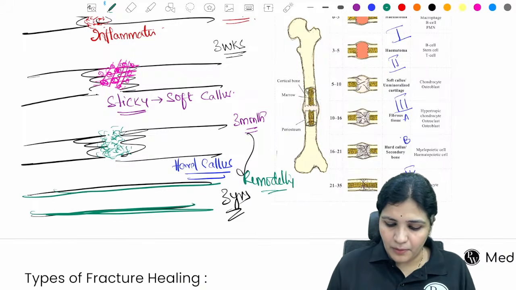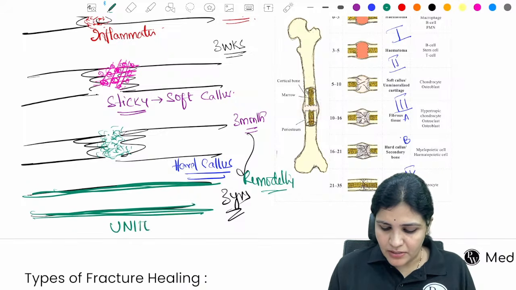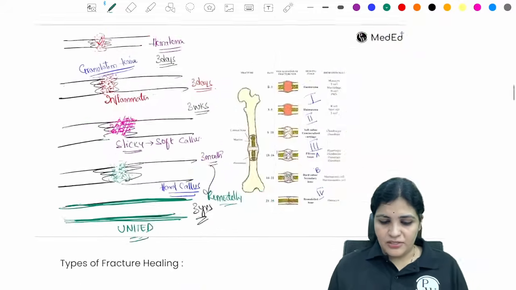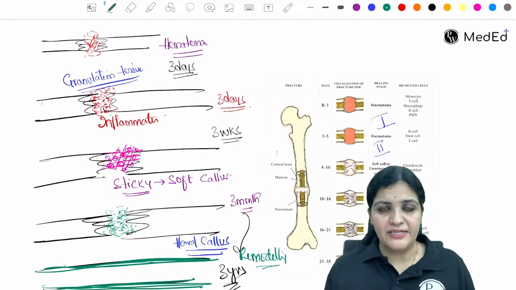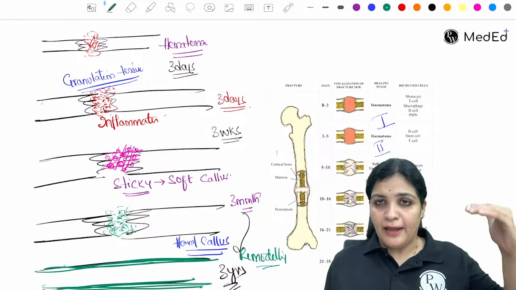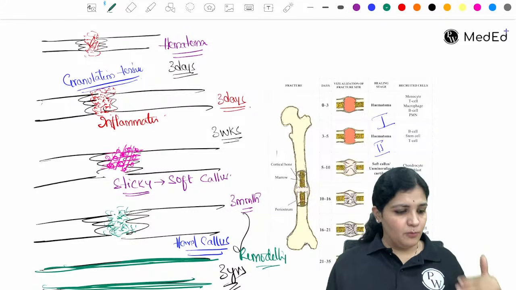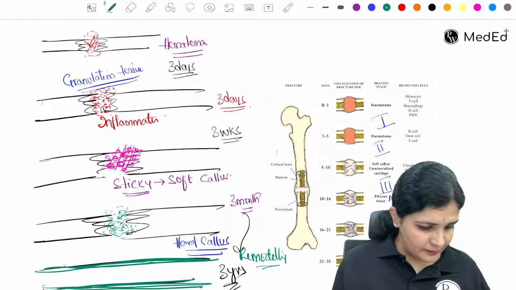So this is a normal bone, there is no fracture. So it is completely united. So this is a fracture and this is the union. So this is how the bone gets united. Fracture, hematoma, granulation, callus, remodeling. Fine? Clear?